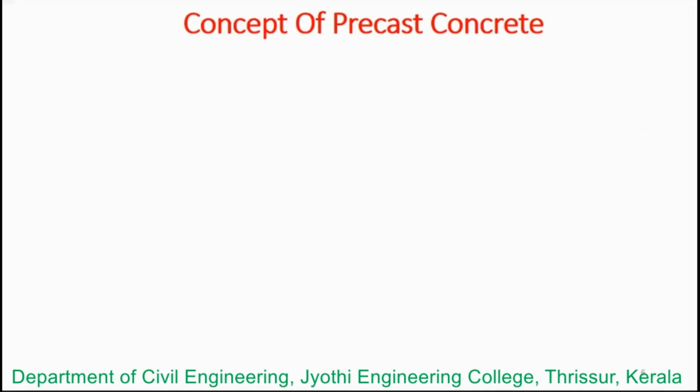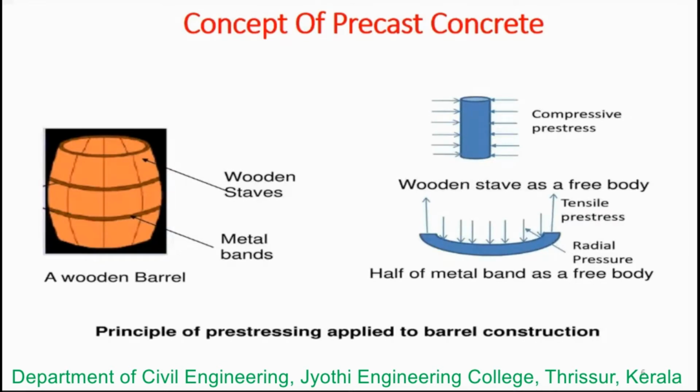Before we get into precast concrete, let us understand the concept of pre-stressing. The concept of pre-stressing existed before its application in concrete. We have two such examples. One is the force fitting of metal bands on wooden barrels. These barrels are used to transport liquid, oil, or different types of grains. What pre-stressing does with the metal bands is create a hoop compression around the barrel.